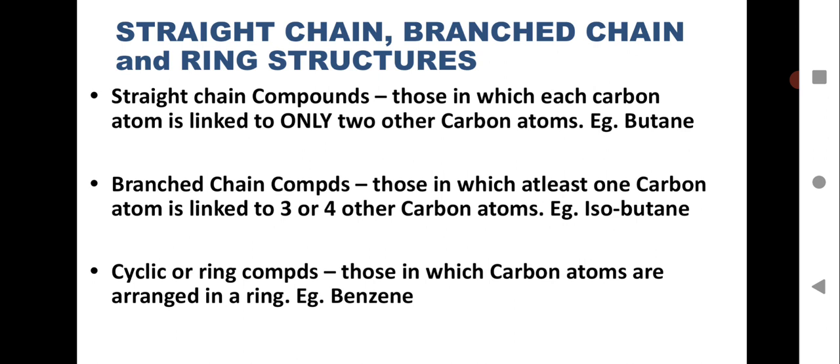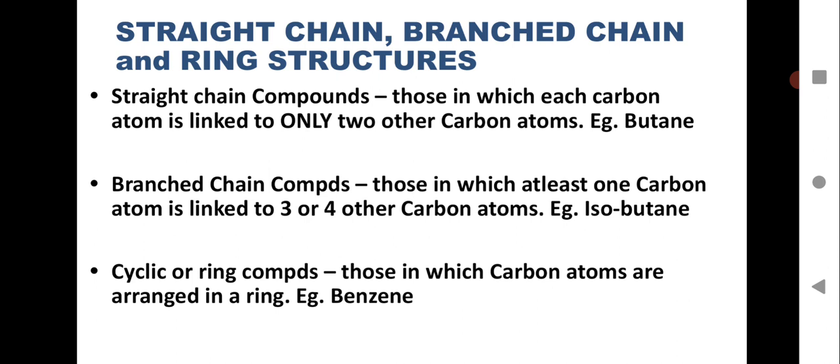So let's get started. We have carbon compounds in straight chain, branch chain and ring structure, as you have seen in the previous session. Straight chain compounds are those in which each carbon atom is linked to only two other carbon atoms, for example butane. Branch chain carbon compounds are those in which at least one carbon atom is linked to 3 or 4 other carbon atoms, for example isobutane.